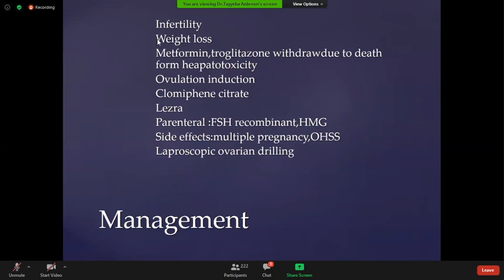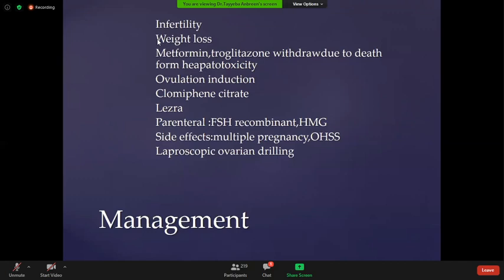OHSS is ovarian hyperstimulation syndrome. This syndrome is usually caused after giving parenteral drugs for ovulation induction, like recombinant FSH. Recombinant FSH is pure FSH. It has no LH or HMG. HMG is human menopausal gonadotropin, which contains both FSH and LH. You can prescribe your patients recombinant FSH alone, or you can give your patient parenteral human menopausal gonadotropin.